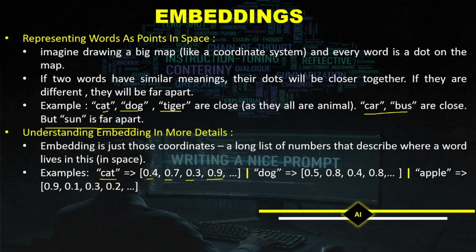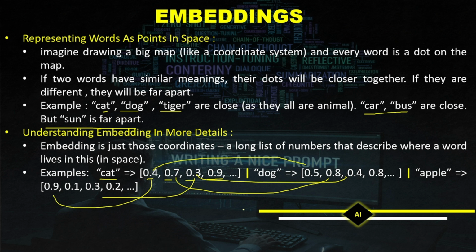For example, if cat has a vector representation like 0.4, 0.7, 0.3, 0.9, and so on, then the dog's embedding representation will be a little closer to it. For example, dog is 0.5, 0.7, 0.8, 0.3, 0.8, which is closer. But if it is apple, it is far apart because it is not close to dog or cat. If you see the vector of apple, it is 0.9 versus 0.4, so it is far apart. Make sense?